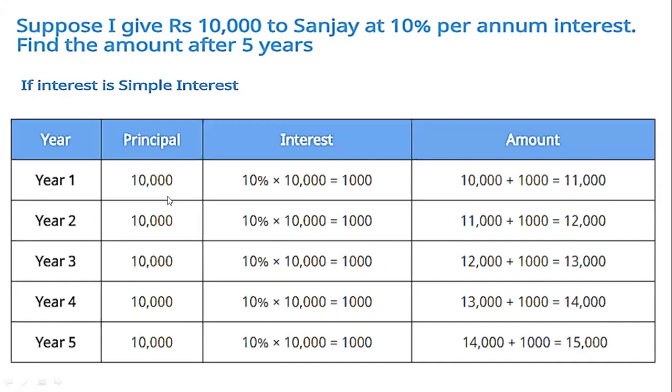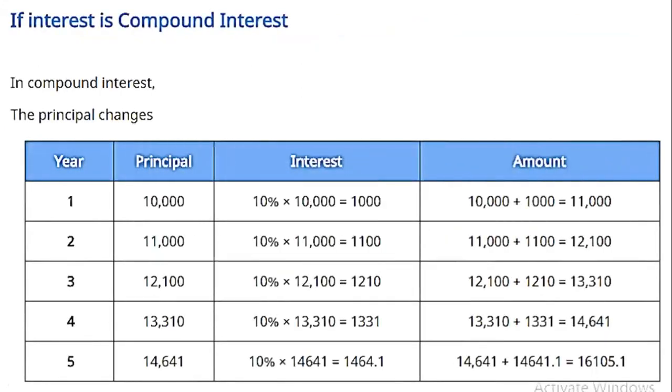This is the simple interest case, but in the case of compound interest, what will happen? On the 10,000 taka, after the first year you will get 1,000 interest. So 10,000 plus 1,000 will be 11,000.